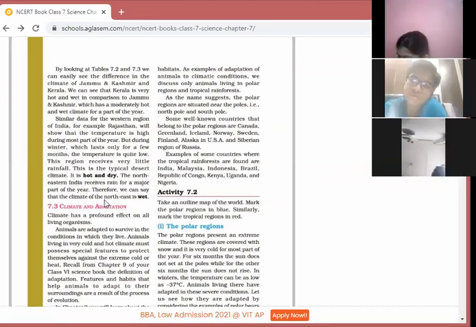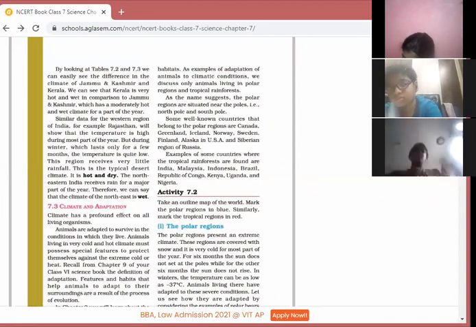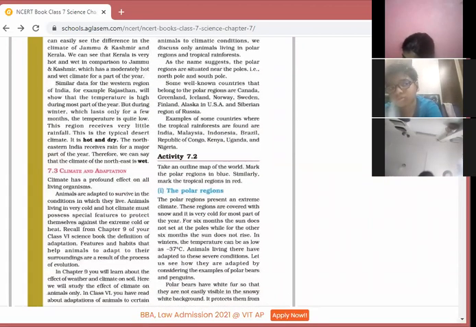The climate of the northeast is wet, and if we talk about desert, the climate is hot and dry. If we talk about Jammu and Kashmir, the climate is cold. And if you talk about Tiruvananthapuram, the climate is hot and wet. So in this way, we can compare the climate of different places according to the highest temperature, lowest temperature, and according to the rainfall it has. So this was climate and weather.